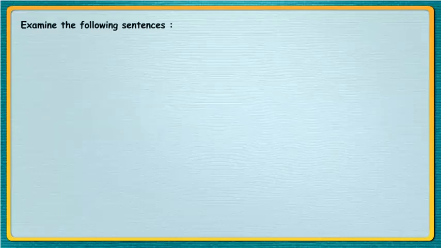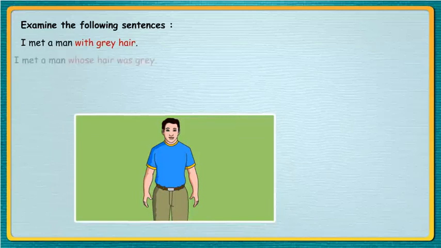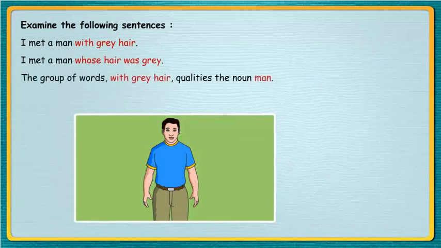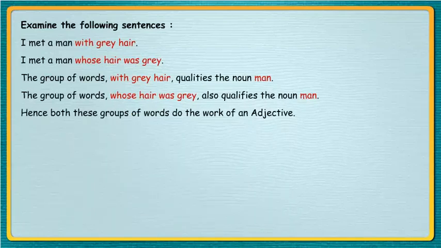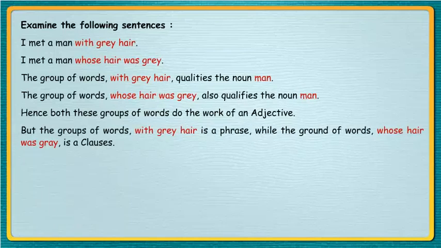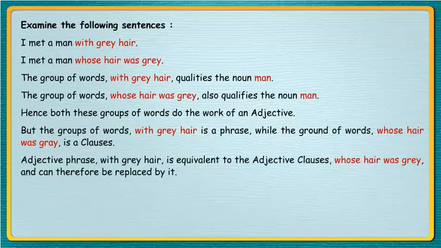Examine the following sentences. I met a man with grey hair. I met a man whose hair was grey. The group of words with grey hair qualifies the noun man. The group of words whose hair was grey also qualifies the noun man. Hence, both these groups of words do the work of an adjective. But the group of words with grey hair is a phrase, while the group of words whose hair was grey is a clause. The adjective phrase with grey hair is equivalent to the adjective clause whose hair was grey, and can therefore be replaced by it.